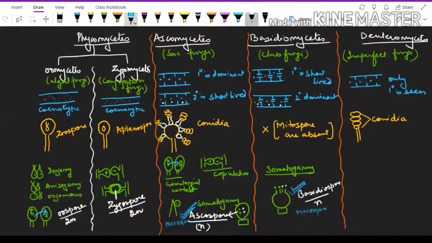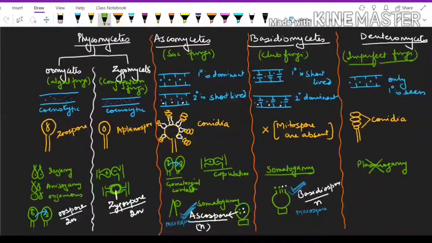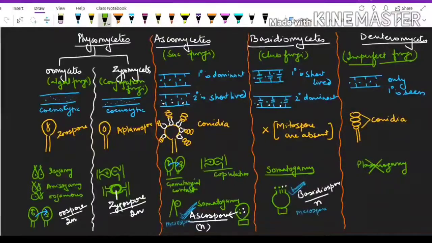And in case of Deuteromycetes, you know very well, plasmogamy is absent here. They will not show any method of plasmogamy, no karyogamy, nothing will be there. So that is why we say they are imperfect fungus, because they don't show any stages of sexual reproduction. So I hope this will help you to learn properly how we are classifying the fungus based on the morphology of mycelium, mode of spore formation, and the fruiting bodies.